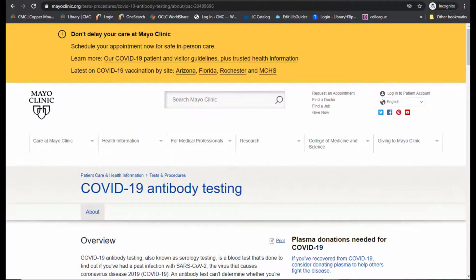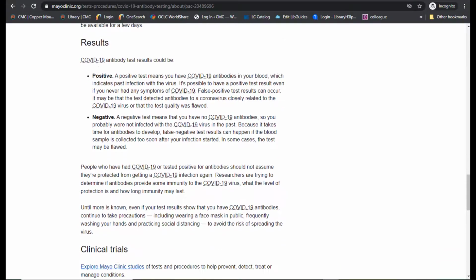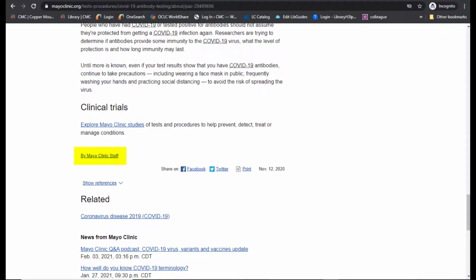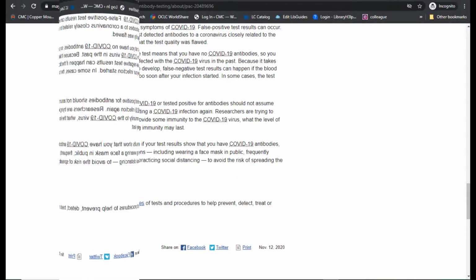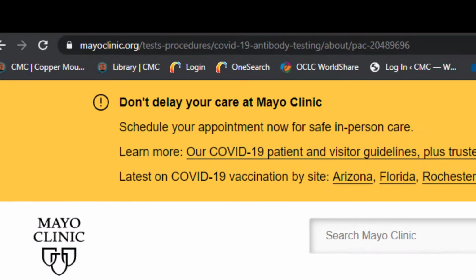In our second example, we're going to use the Mayo Clinic. Here we have the title of the web page. Now you will need to scroll down to find more information. Now you will notice in this case we do not have an individual author or authors listed, so we will use the name of the organization, the Mayo Clinic, as our author. The date of publication can also be found at the end of this article. Use the newest updated date. Back at the top of the page, we will have our website name and the URL.